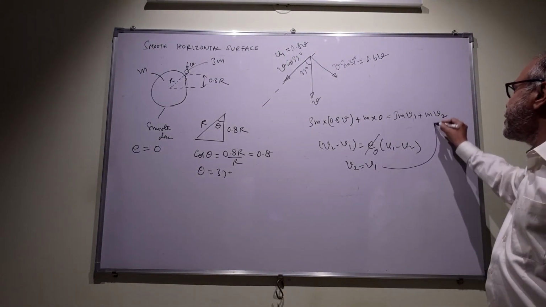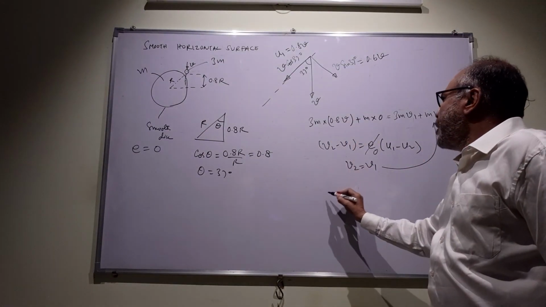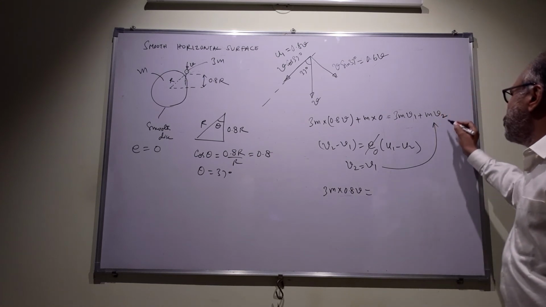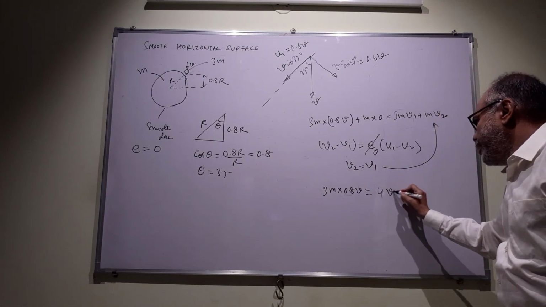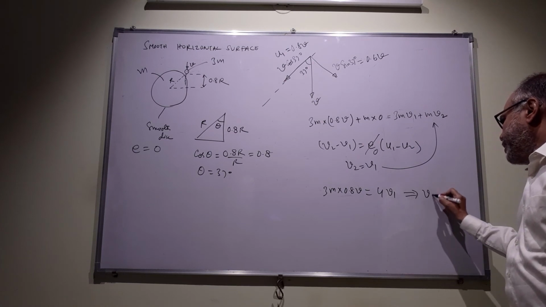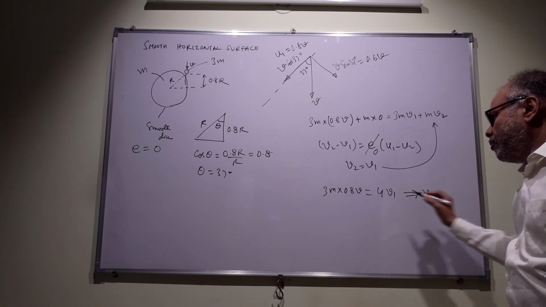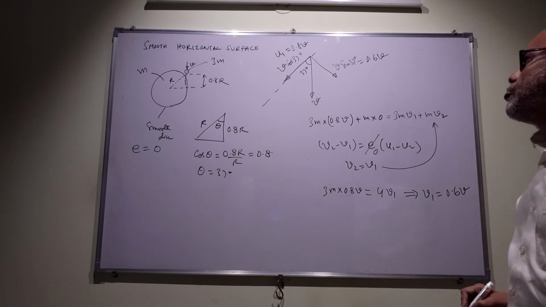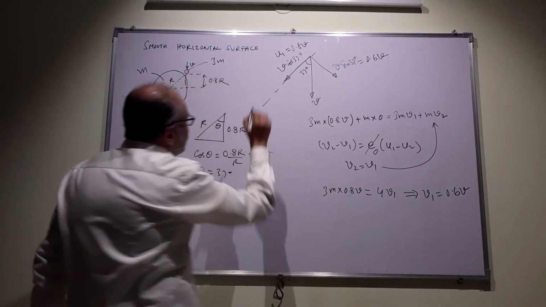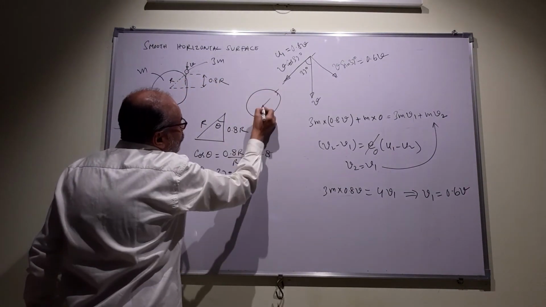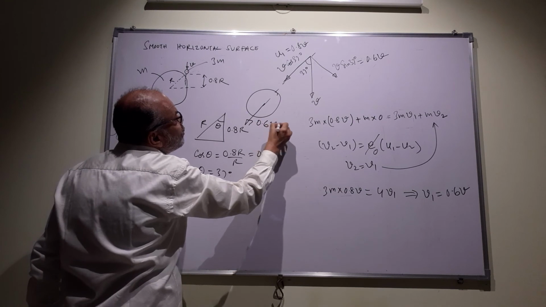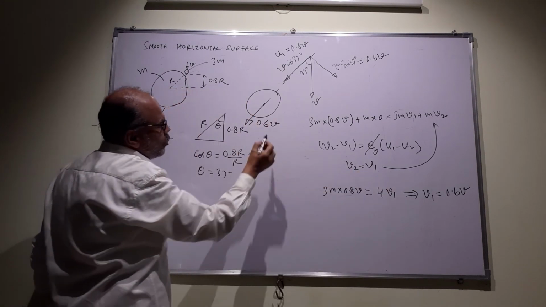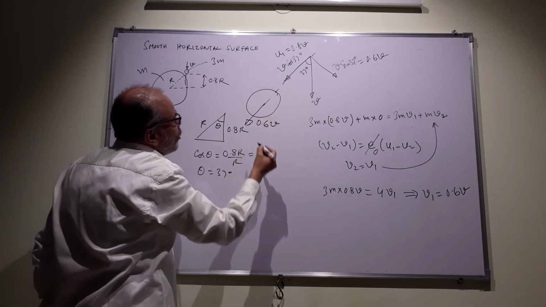We substitute that here in this equation. 3m into 0.8v will be equal to 4m v1, so v1 is equal to 0.6v. Because v2 is equal to v1, v2 is also 0.6v. So the disk will move at 0.6v.